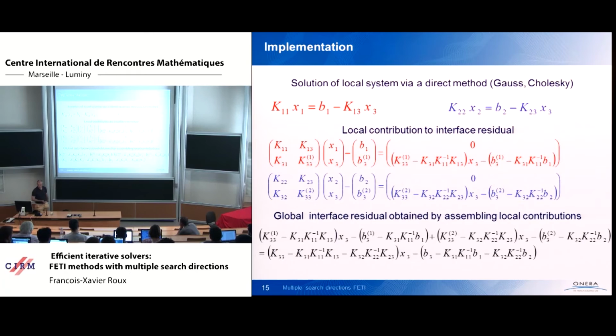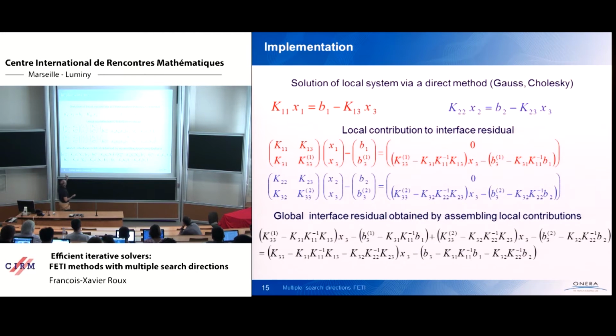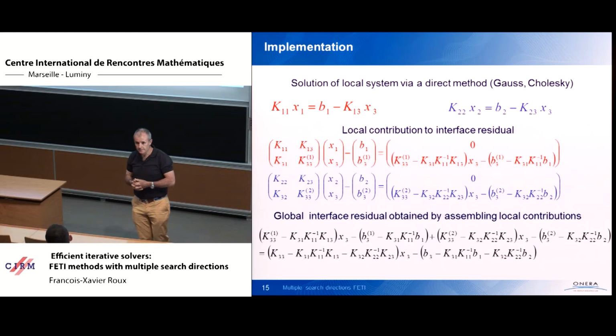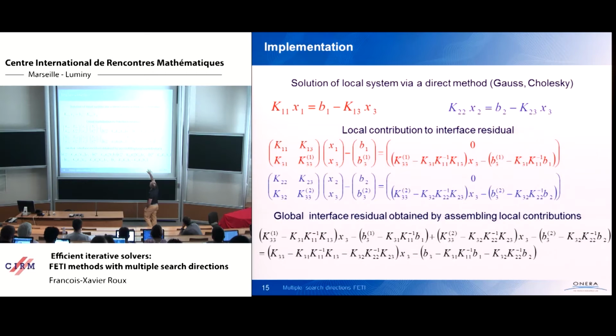But when you implement that, of course, you don't compute the Schur complement. It means that you take X3 as an unknown. X3 being given, you solve the local Dirichlet problem. Once you have solved the local Dirichlet problem, you multiply the local solution by the local complete stiffness matrix, and so you compute the residual on the interface within each subdomain, and the global residual in the interface is just the sum of the residuals on left and right.